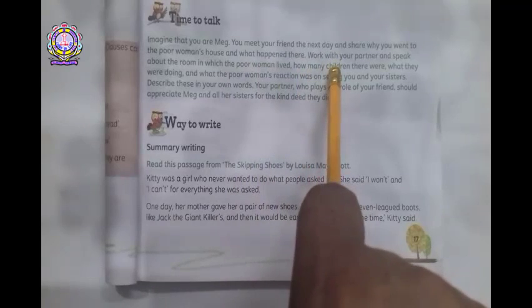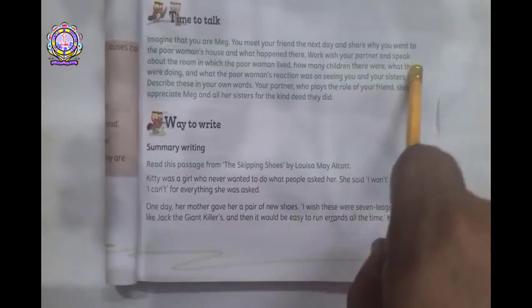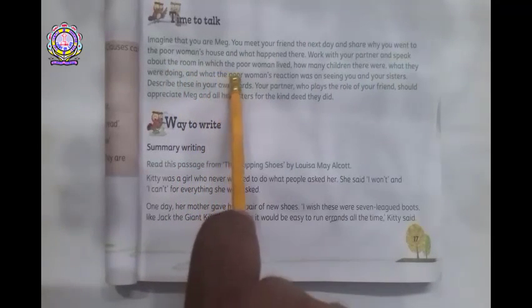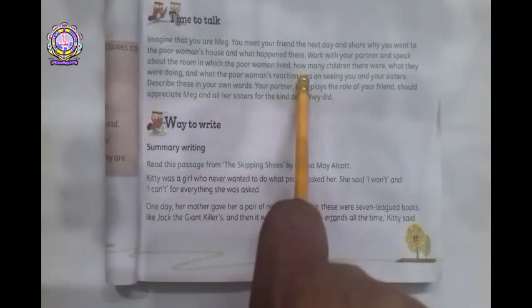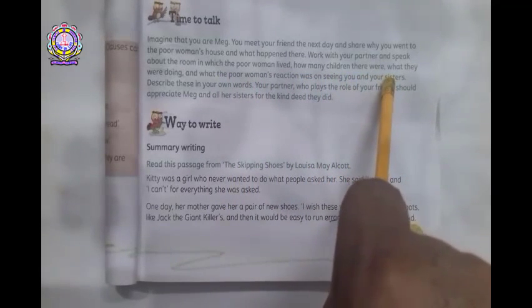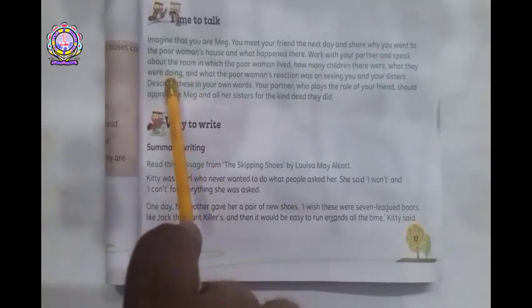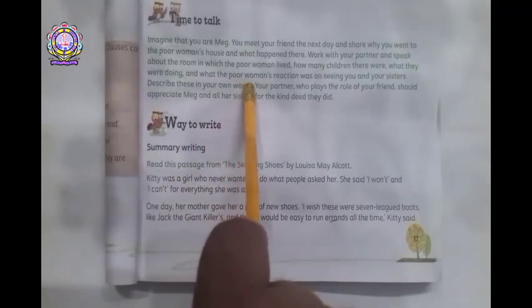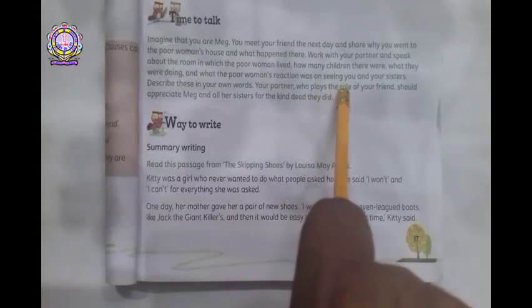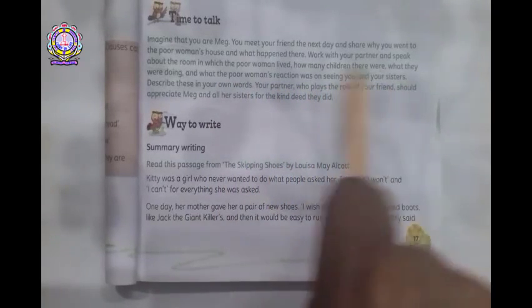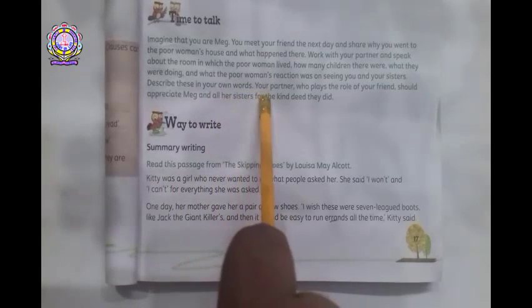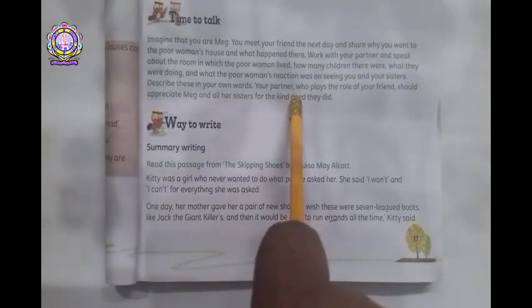How many children there were, what they were doing, and what the poor woman's reaction was on seeing you and your sisters. Describe this in your own words. Your partner who plays the role of your friend should appreciate Meg and all her sisters for the kind deed they did.